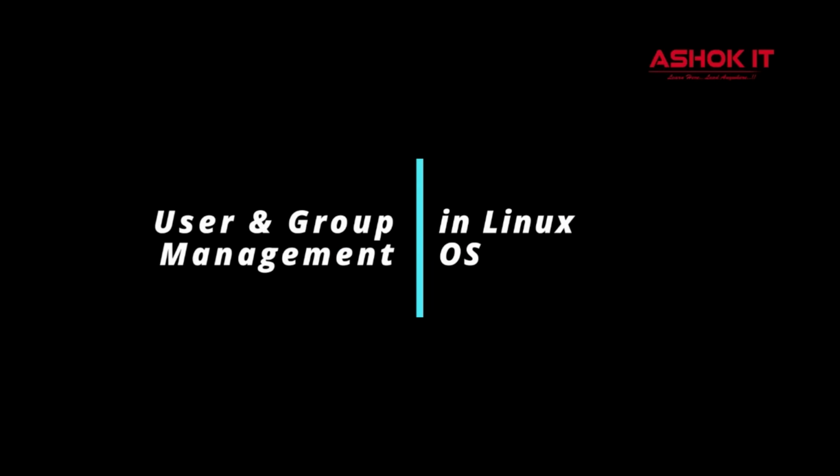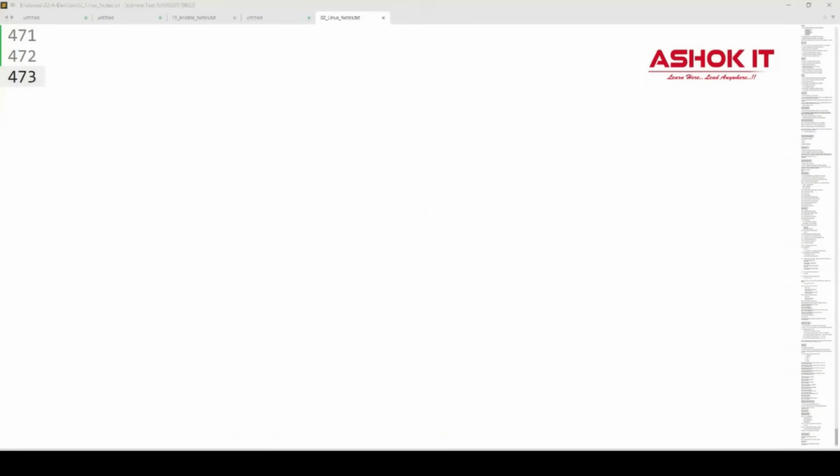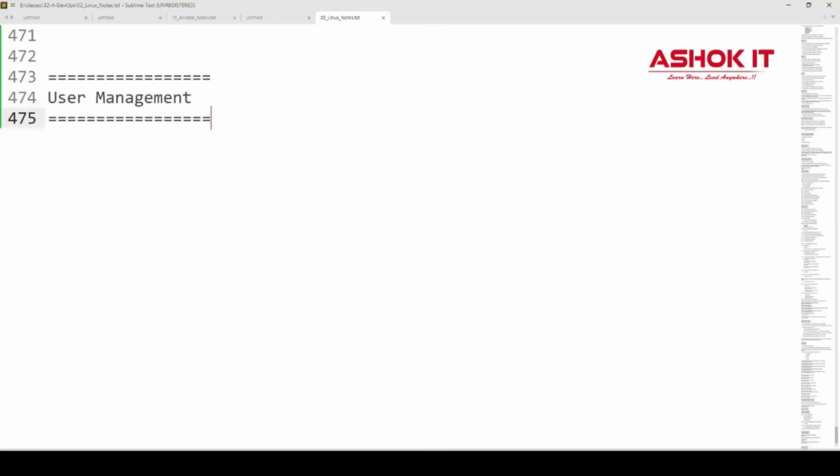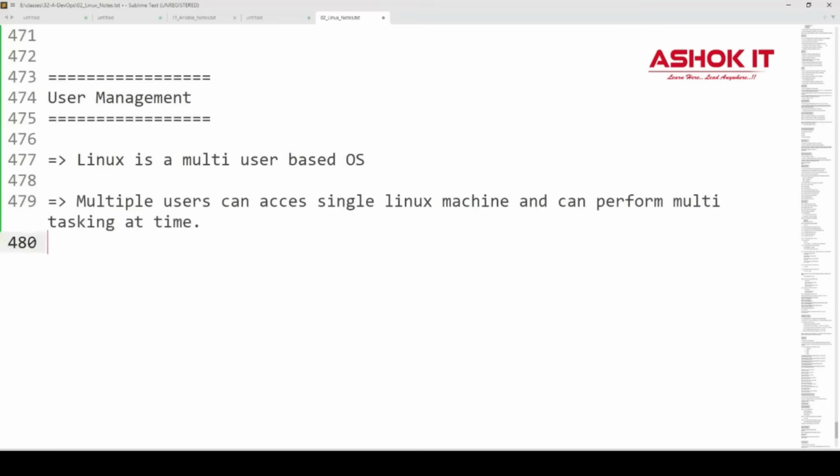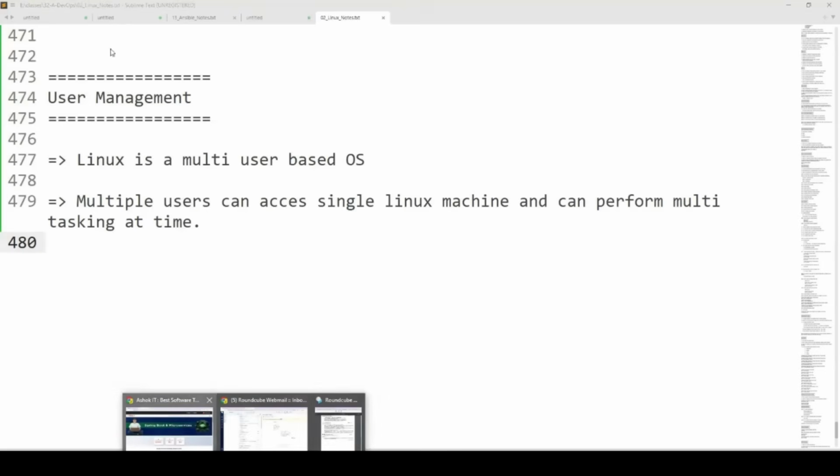What is user management? How do we work with user management in Linux? Let us understand this concept carefully. So in the initial classes, we discussed that Linux is a multi-user based operating system. So multiple users can access a single Linux machine at a time and can perform multitasking. There is one Linux machine. So if you create user accounts, then those users can connect with the Linux machine at a time and they can perform operations. We created one Linux machine in the AWS cloud.